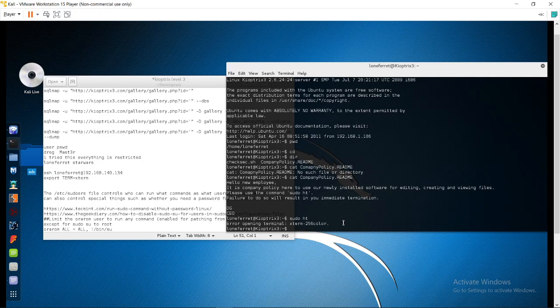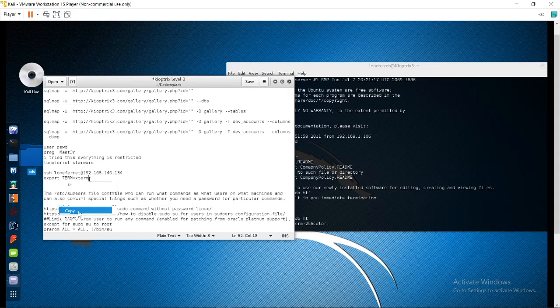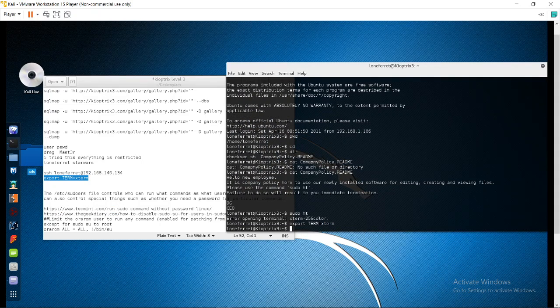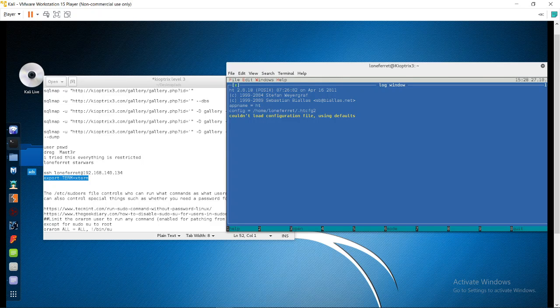Okay, so I found the solution on Stack Overflow: export TERM=xterm. I will simply paste it, and now I can check sudo su. Okay, this is showing us.